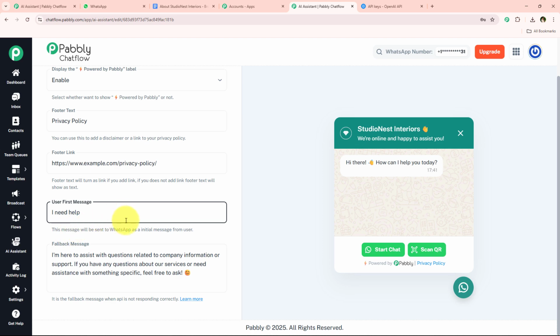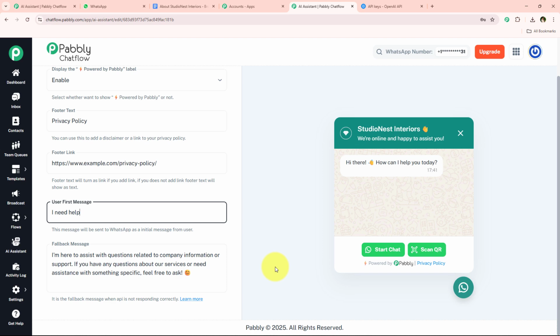I'm just going to keep it as I need help, and now it is asking me for the fallback message. So what is this fallback message? Let's say I uploaded the knowledge base, and in that knowledge base we have not added certain information, and when my user asks about that information, what is my AI agent going to reply? It is going to reply with a fallback message.